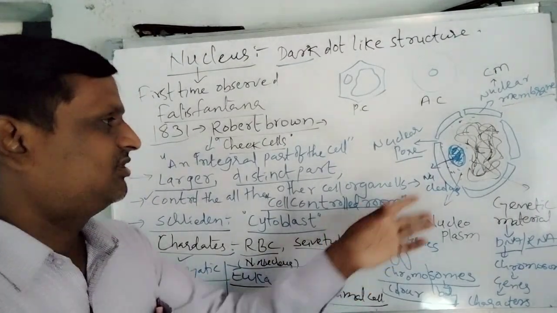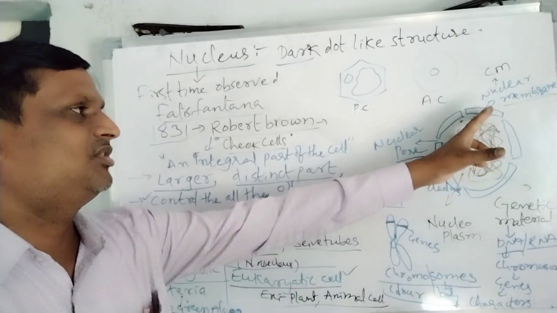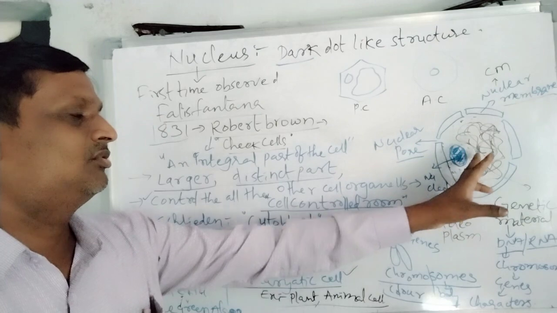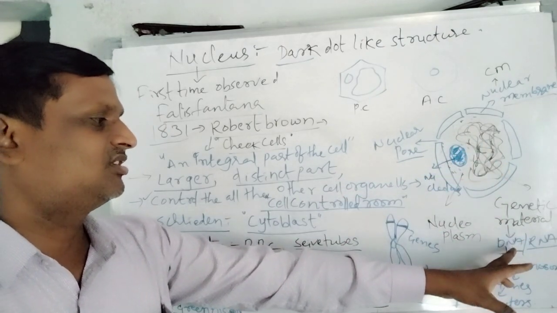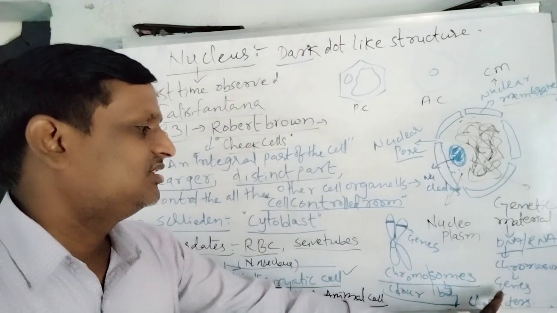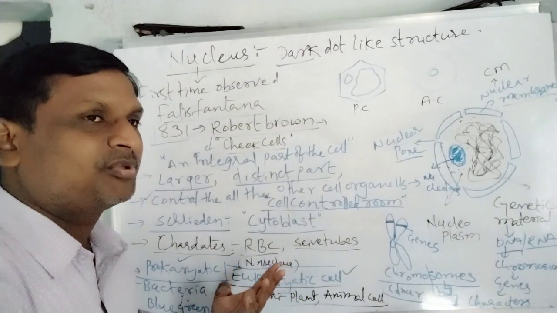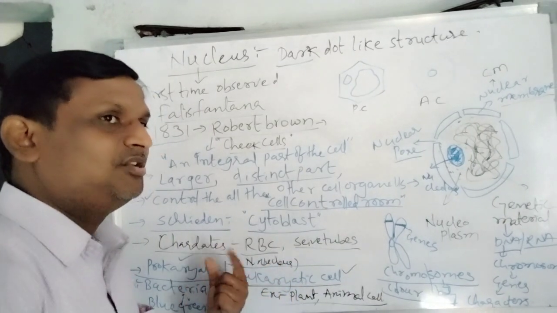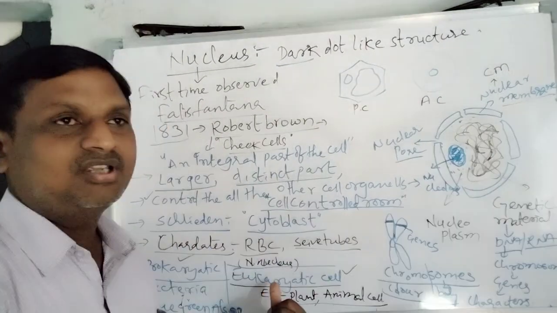Next, if you observe the structure of the nucleus, here there is the nuclear membrane, a double layered membrane, the nuclear pore, and the nucleolus. The genetic material consists of some chromosomes. Chromosomes carry some discrete units called genes. Genes are responsible for the characters. And finally, on the basis of the presence of the nuclear membrane, cells are divided into two types: prokaryotic cell and eukaryotic cell.